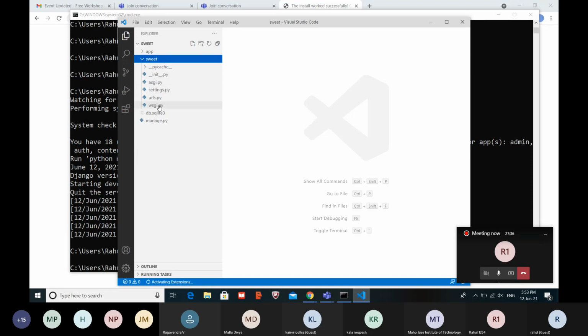If you see here, this is the folder structure of Django. This is the structure of the project. These are the files created by Django itself. It will take care of everything. And the second one is the folder of the app. So first of all, we'll create a model.